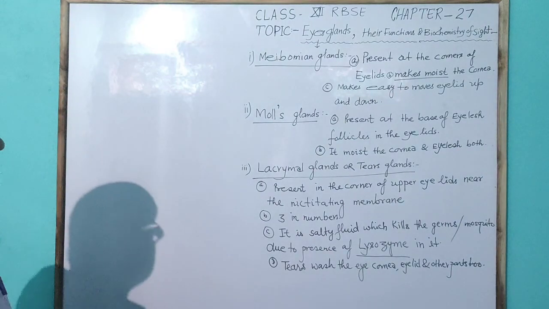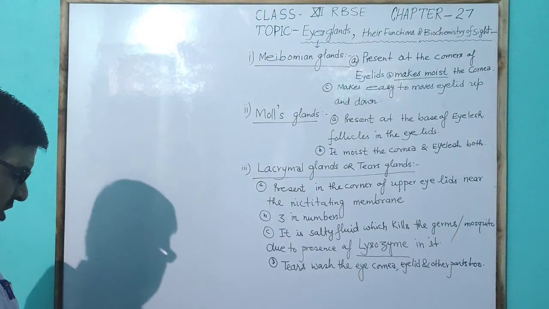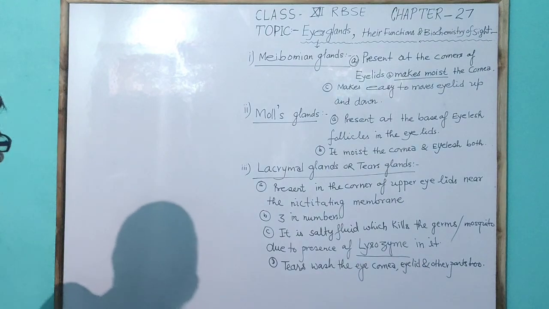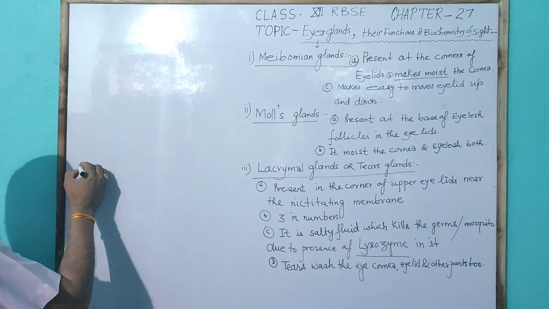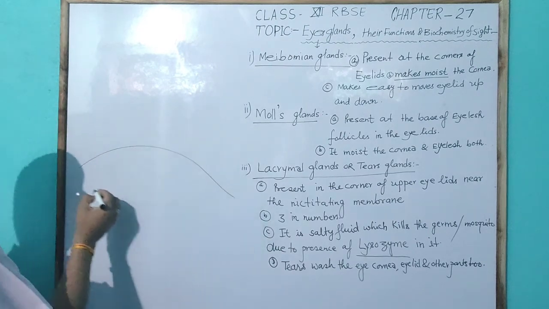So these are the eye glands, but where these glands are situated can be seen with the help of the structure of the human eye.